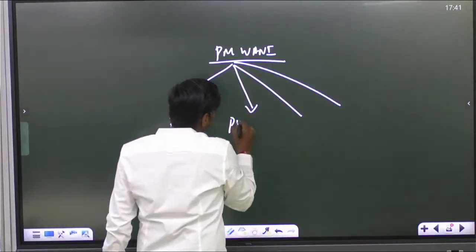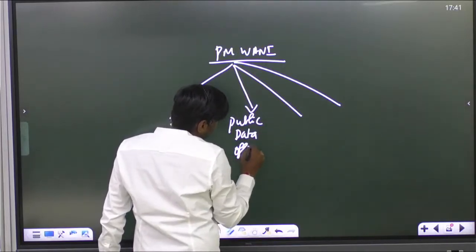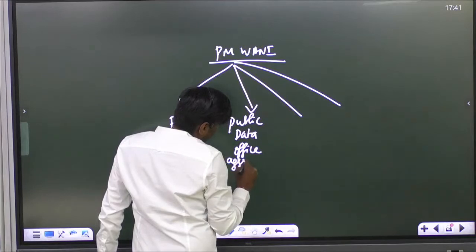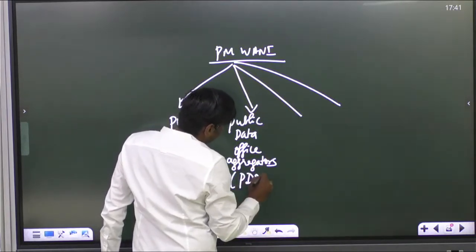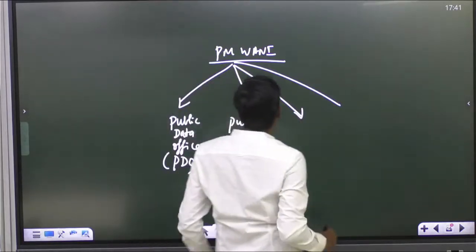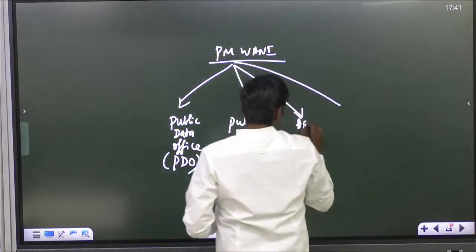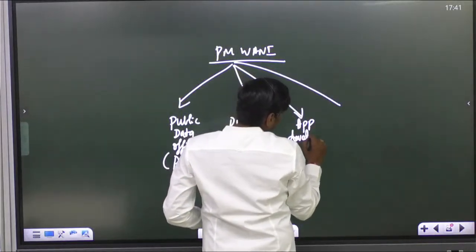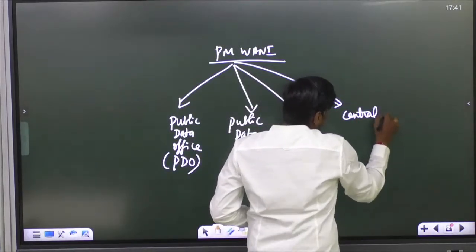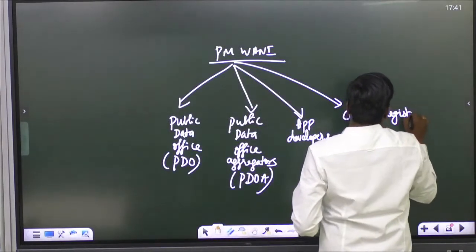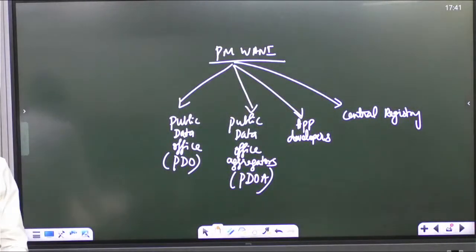Then Public Data Office Aggregators, PDOA. Then app developers, and we also require a central registry. So these are the four most important pillars of the PM WANI scheme.